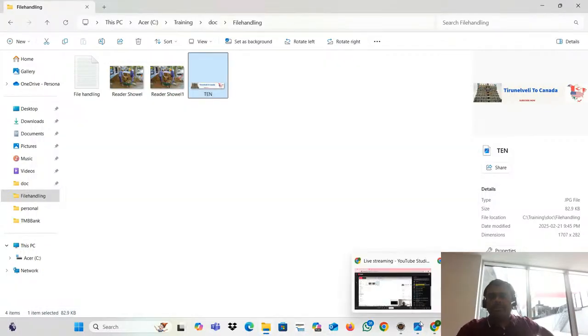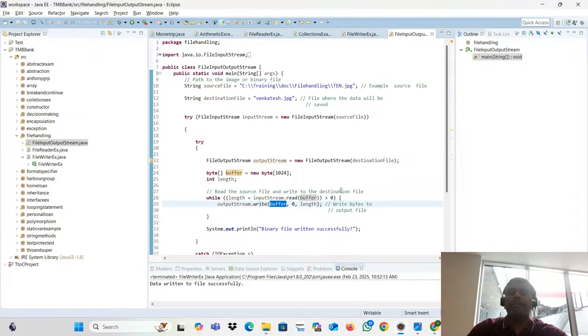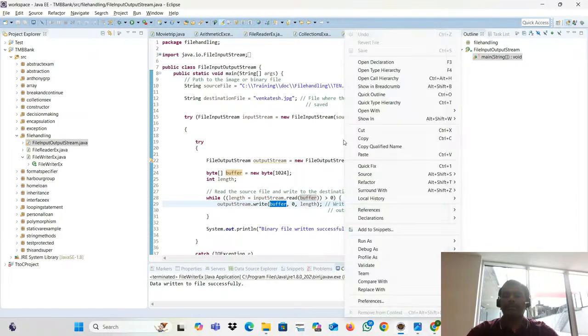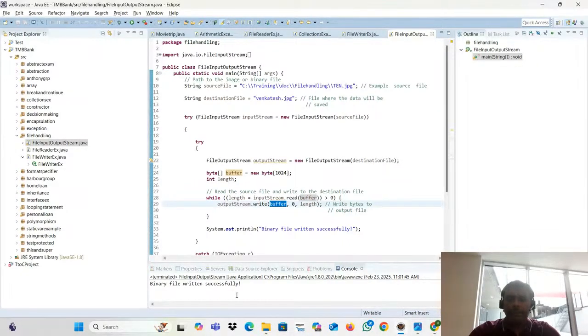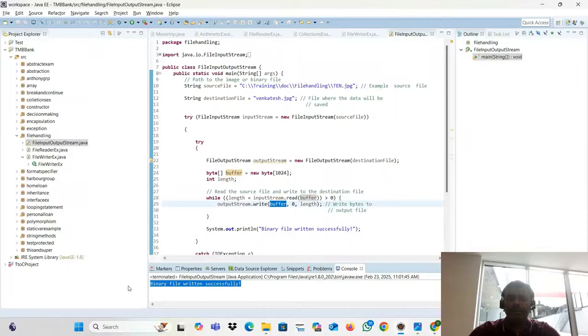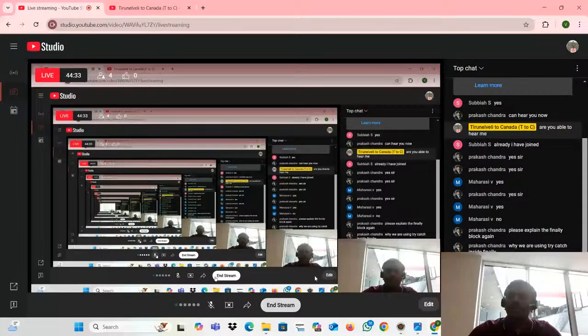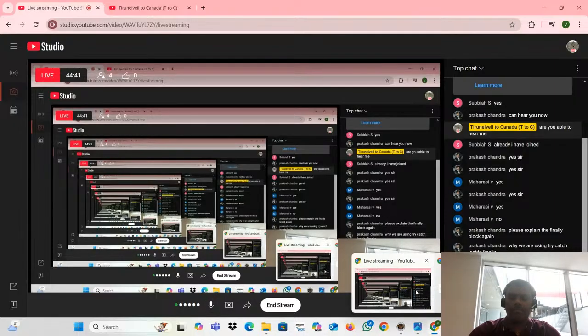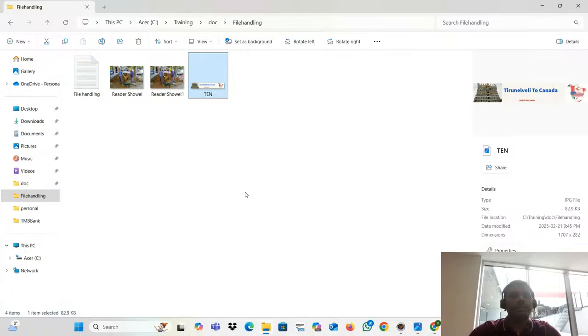Let's see whether it is writing or not. I'm running this program. See, the binary file is written successfully. Let me go and see where it is, in my project directory.